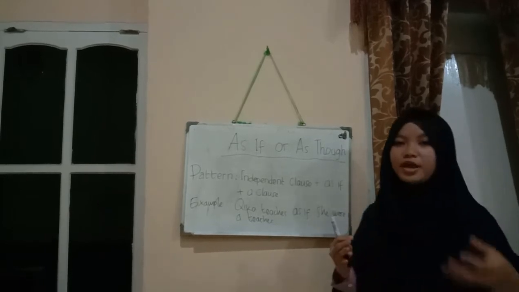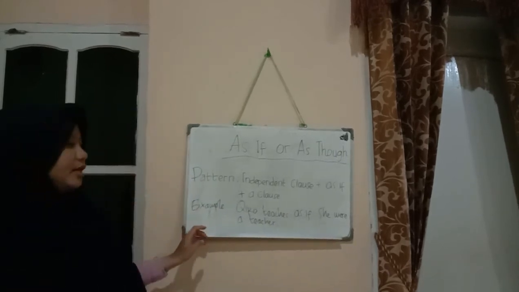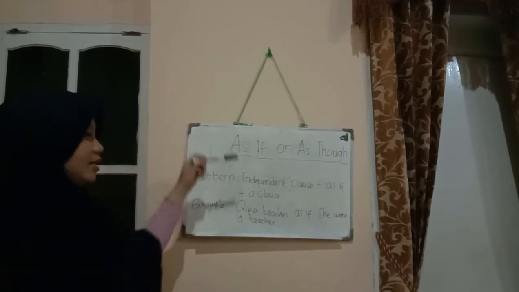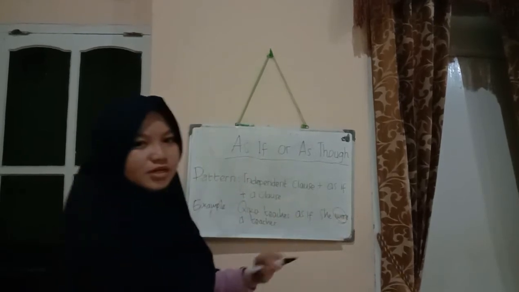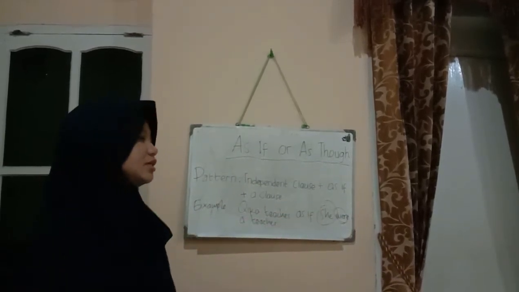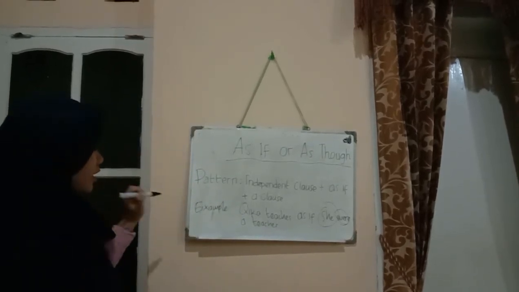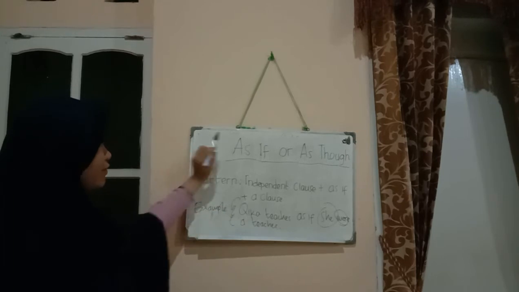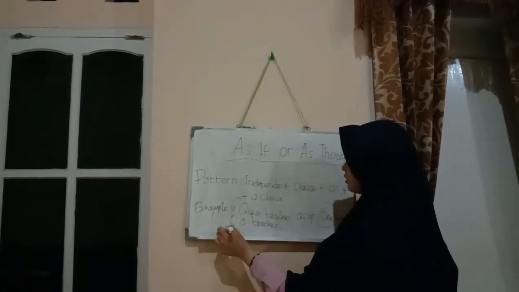Maybe you have a question: why did I use were while the subject is she? Because we are talking about conditional sentences or conditional clauses, we use were with all subjects, even the third person singular or the first person singular. This is the use of as if, and as you know, it has a meaning like it is unreal.